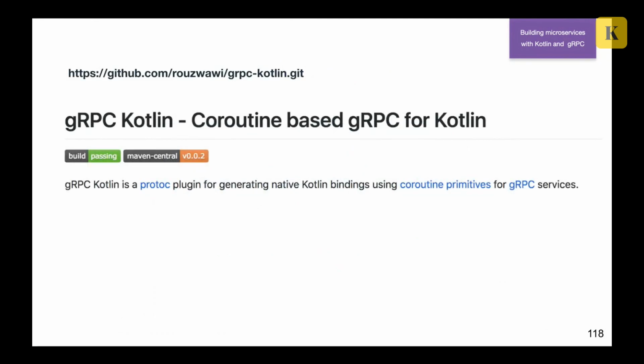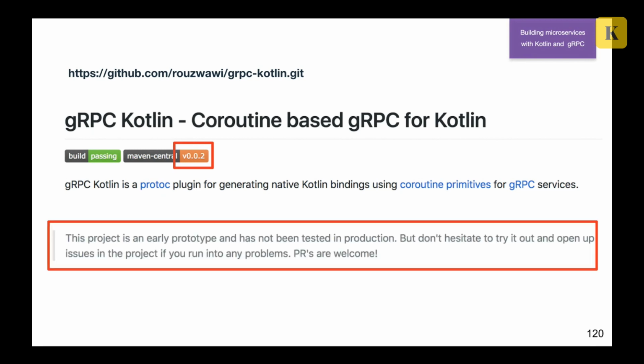So the first library that I tried was gRPC Kotlin, and there were two things that were really bad for me. I could not introduce it to my colleagues because it was 0.0.2, and there was a note that says it's a prototype, it's not reliable, so PRs are welcome, but don't use me. I was a little bit sad because I wanted to try it, but it was difficult for me to propagate this library to my colleagues.